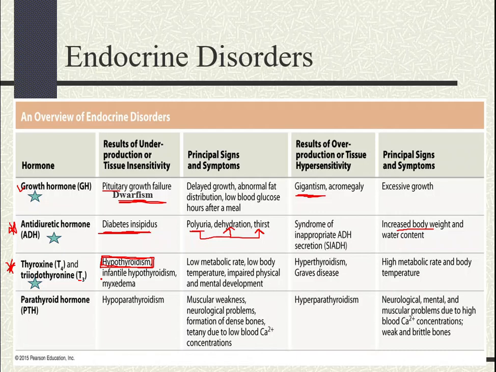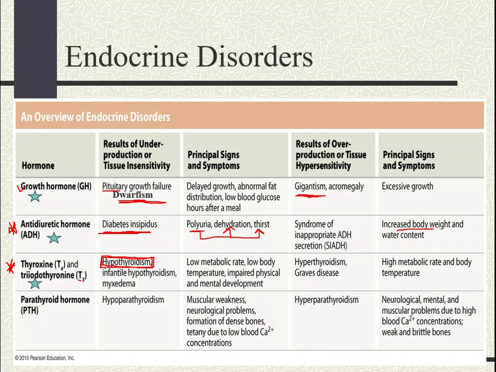Now, what about the adult form of hypothyroidism? We call this myxedema. So the hyposecretion of T3 and T4 occurs during adulthood, and this causes edema in the extremities, the abdominal region. Basically, we end up with swelling all over your upper and lower limbs. Okay? These patients usually experience slow heart rate, low body temperature, and definitely weight gain.